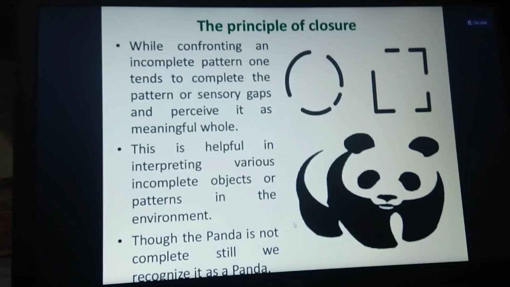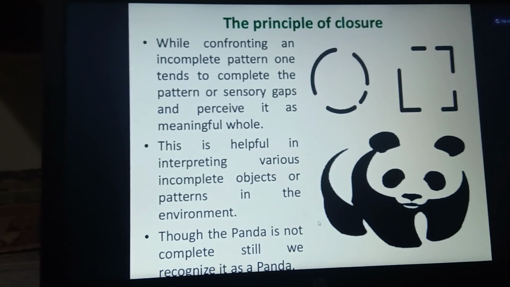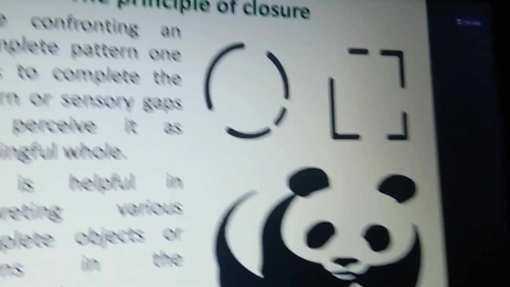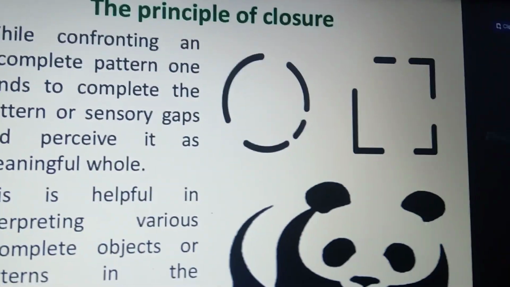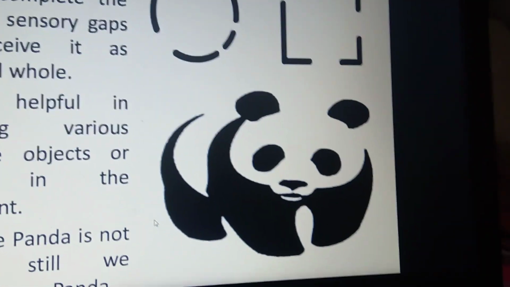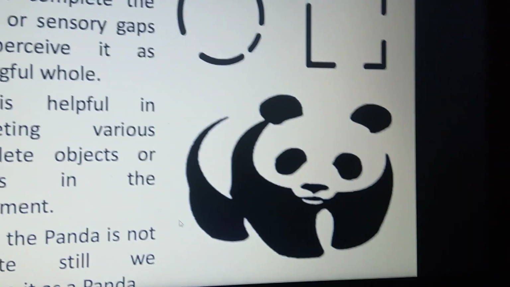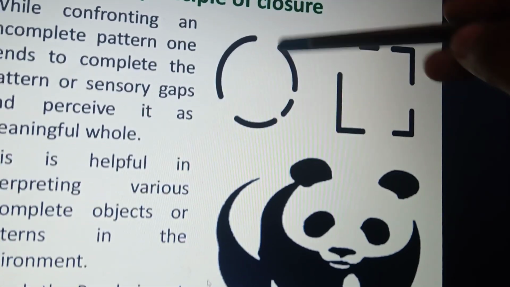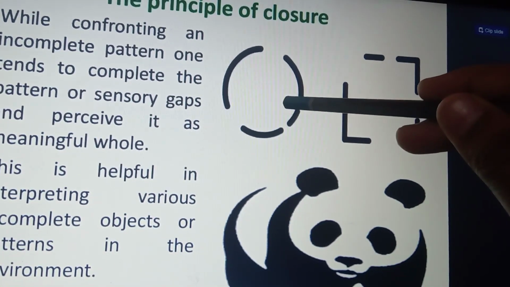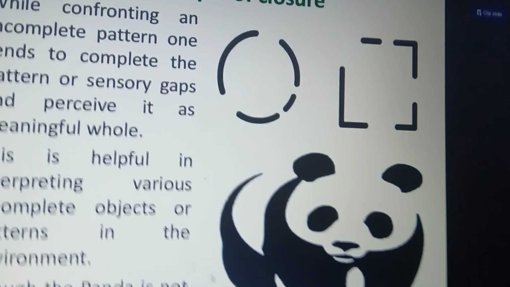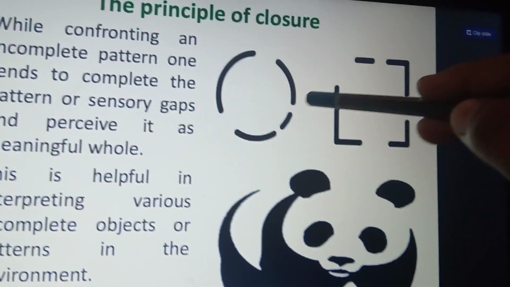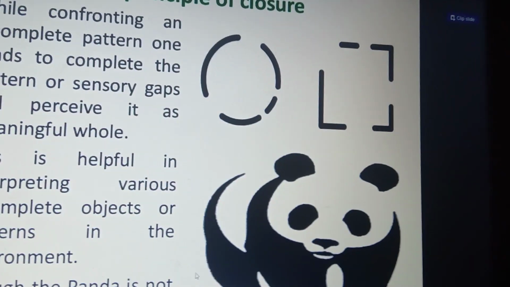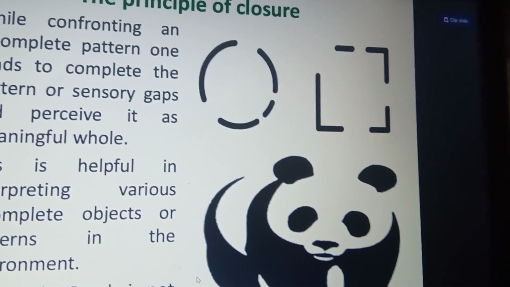Okay, and the next one is the principle of closure. Here they have given a circle, a rectangular box, and a panda. How can I identify this as a circle? We have the idea that a circle is joined, but here there is no complete circle; there are gaps in it. Yet we are perceiving the closure.